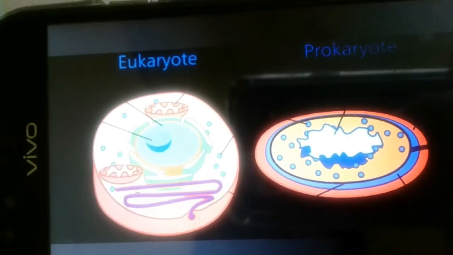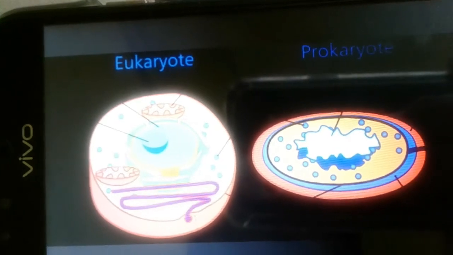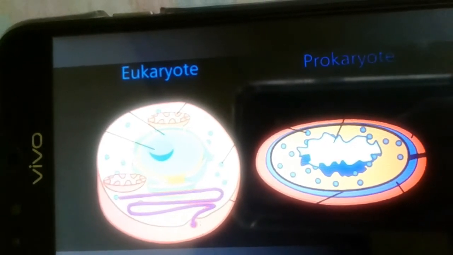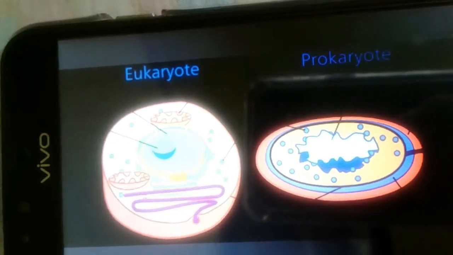Prokaryotes have a larger surface area to volume ratio, giving them a higher metabolic rate, a higher growth rate, and consequently a shorter generation time compared to eukaryotes.